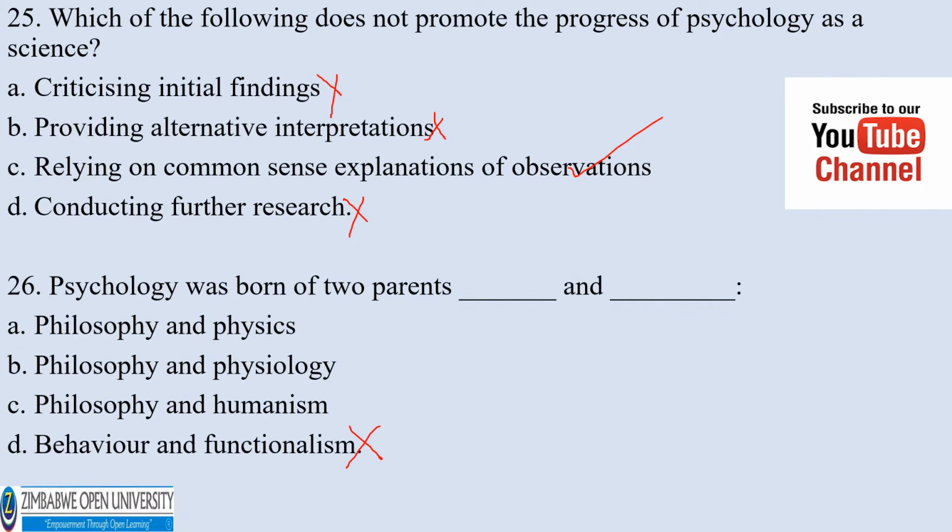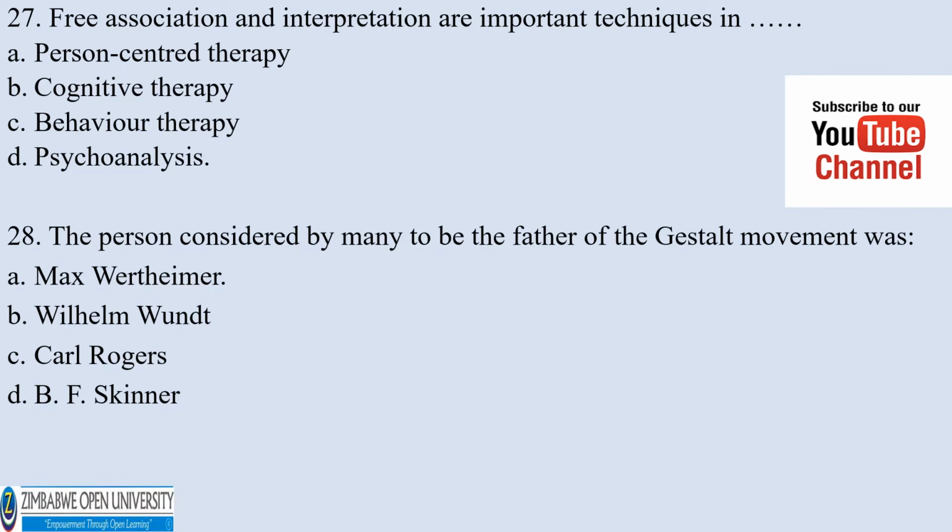The correct answer is B. Free association and interpretation are important techniques in person-centered therapy, cognitive therapy, behavioral, psychoanalysis. Who is considered by many to be the father of the Gestalt movement? Max Wertheimer, William Wundt, Carl Rogers, B.F. Skinner. The correct answer is A.